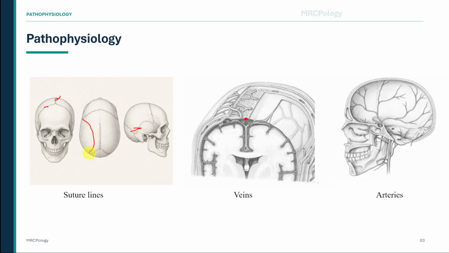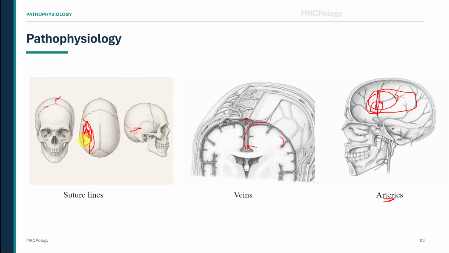Now think about the veins and arteries around the dura. Bridging veins pass from the brain surface towards the dural venous sinuses. When these veins tear, they usually cause a subdural hemorrhage. In contrast, the meningeal arteries, especially the middle meningeal artery, run between the skull and the dura, often in grooves on the inner surface of the skull. When an artery here is torn, blood collects between the skull and the dura. That is extradural hemorrhage. So extradural hemorrhage means bleeding between the skull and the dura.